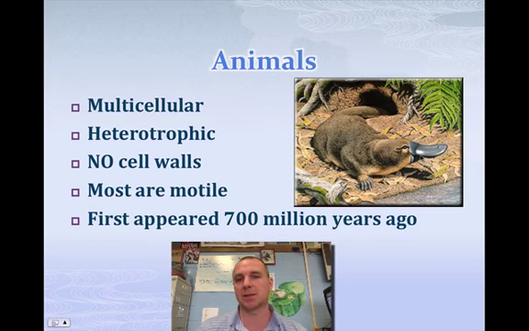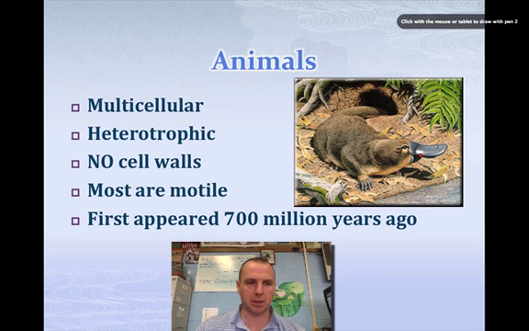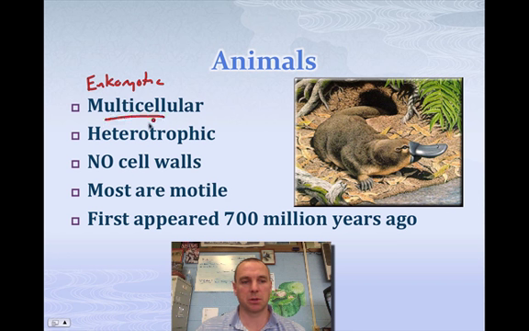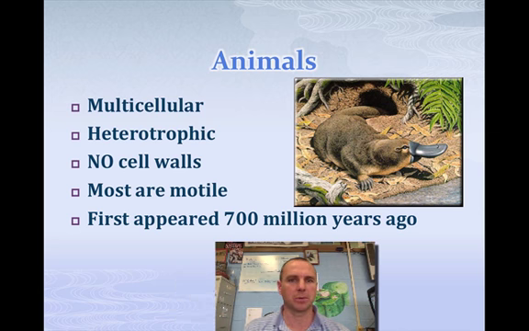And that leads us to the last kingdom, animals. Animals are eukaryotic. I didn't write that up here, but they are eukaryotic. So let me write that. They're eukaryotic, which means they have a nucleus. They're multicellular. Heterotrophic means they eat other organisms. And they have no cell wall. So I guess that's a characteristic they lack. Most of them move. There are a few that are sessile, which means they're stationary. Barnacles would be one there. I have a picture of a duckbill platypus over here because he's kind of an unusual creature.